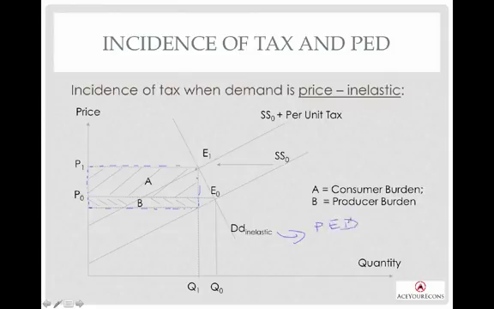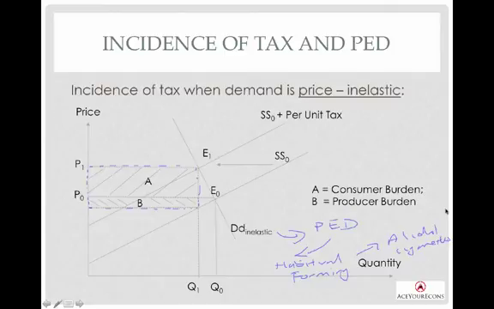When we say that your good is inelastic, it simply means that for every increase in price, your quantity does not respond very much. For this kind of goods, a very classical example would be habit-forming goods, like alcohol, like cigarettes.